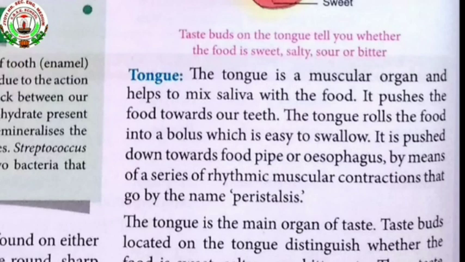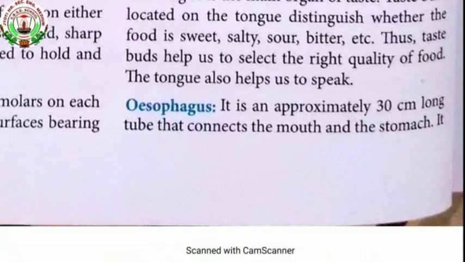The tongue is the main organ of taste. Different taste buds are located on the tongue: sweet, salty, sour, bitter, etc. These taste buds help to detect the different tastes of eaten food, whether it is bitter, sour, or salty in taste. The tongue also helps in speaking.